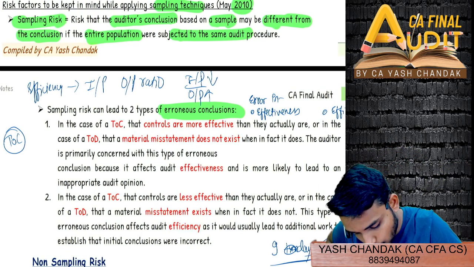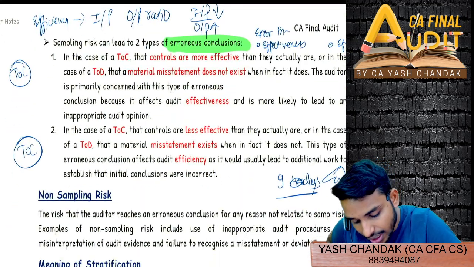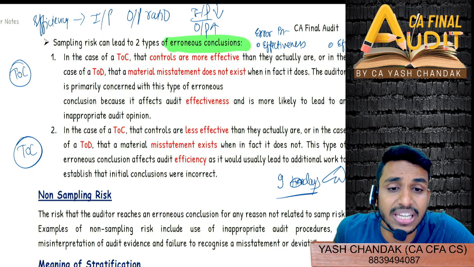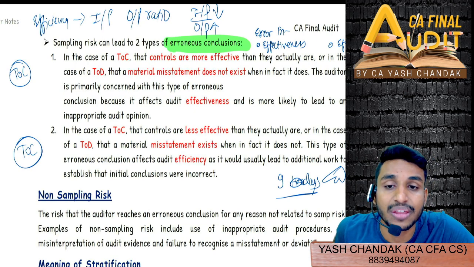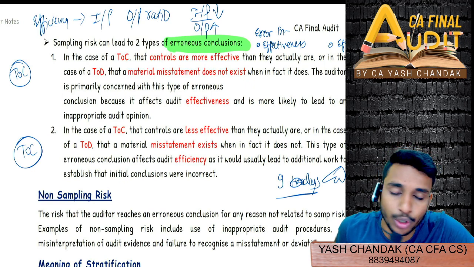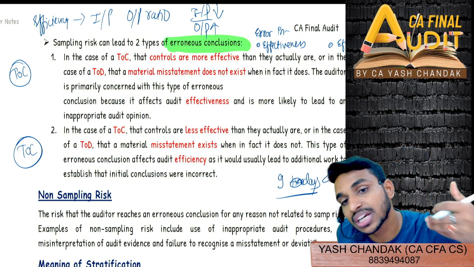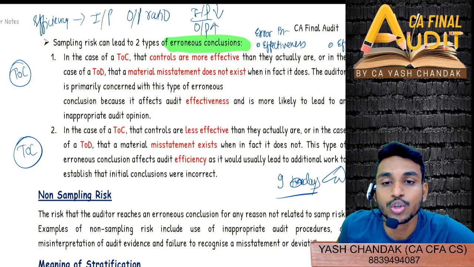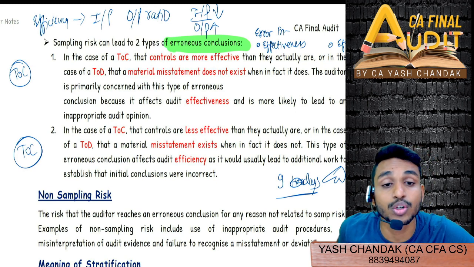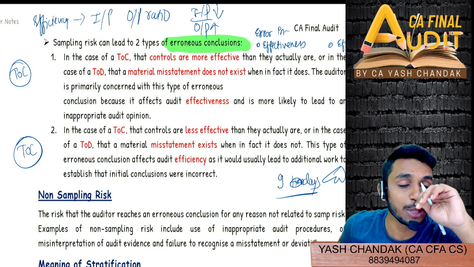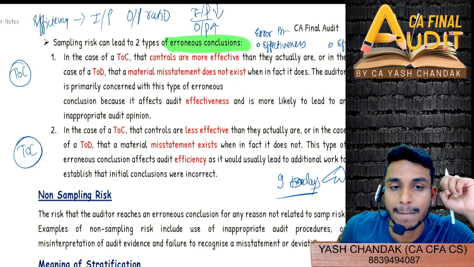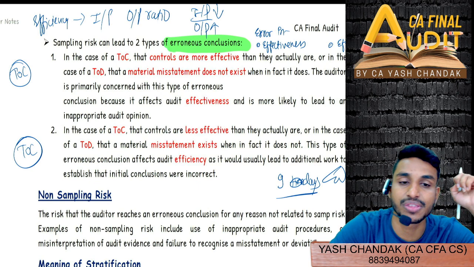Now, on the same line, you performed the test of controls and you found that there are so many failures in the controls, and therefore you concluded, subject to certain assessment, that controls are not at all effective. However, when you later started performing test of details of transactions, you find that material misstatement does not exist, or that test of controls are effective. You find that controls are then effective. Then in this case, what will be hampered, effectiveness or efficiency?